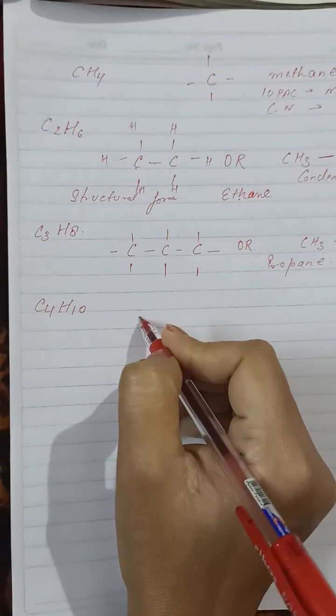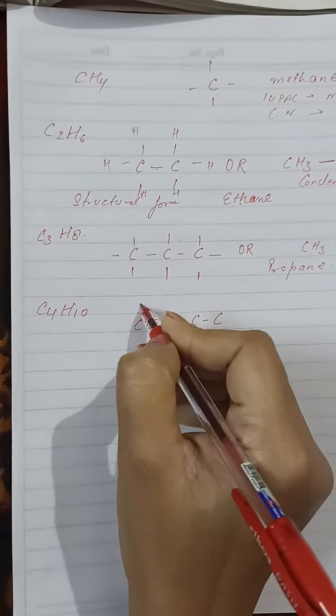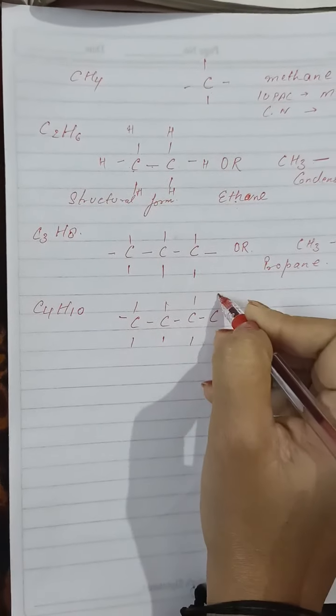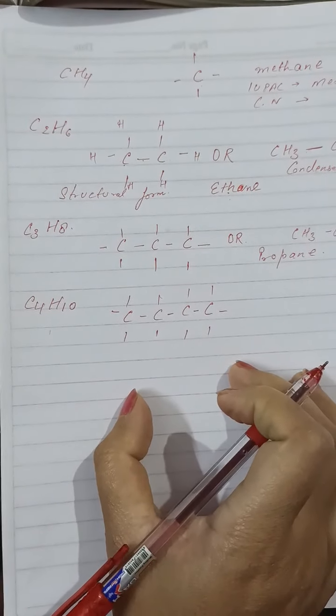Next we write C4H10. 4 carbon: 1, 2, 3, 4. How many hydrogen? 1, 2, 3, 4, 5, 6, 7, 8, 9, 10. C4H10. This is the structural formula.